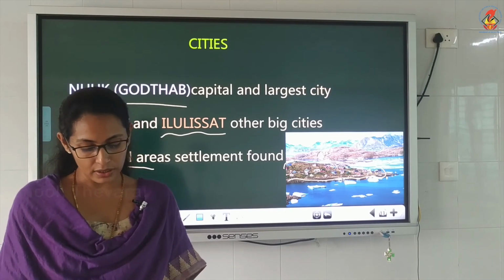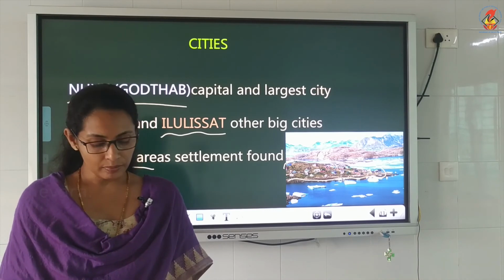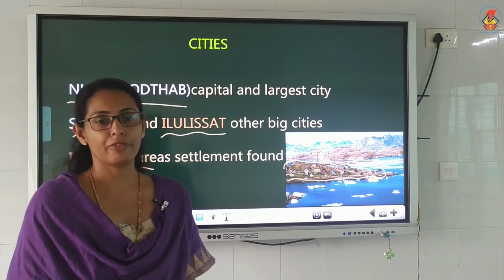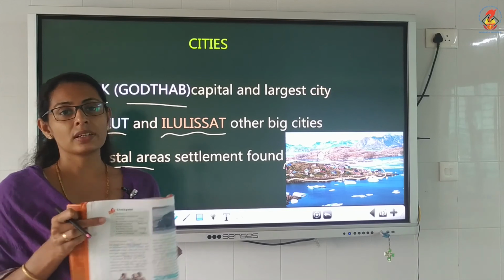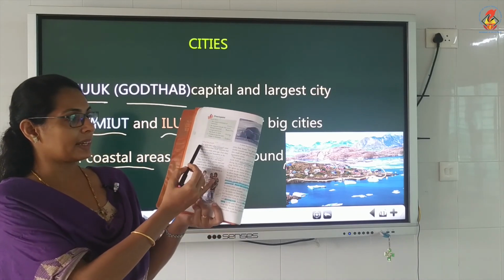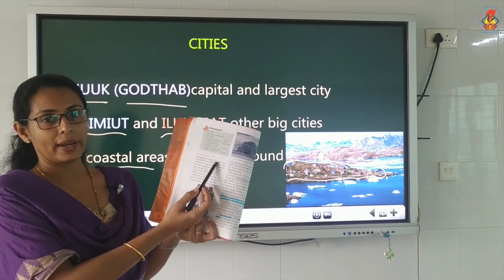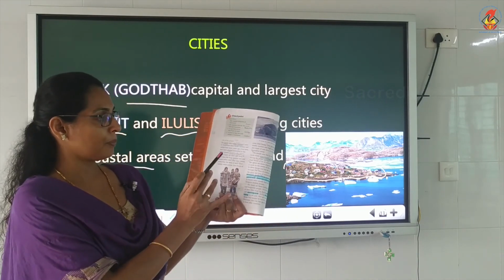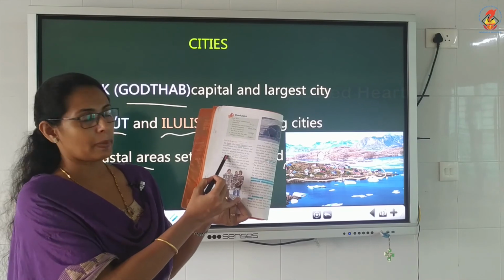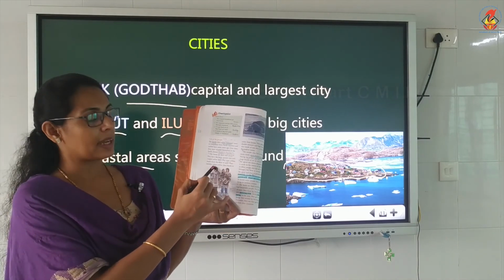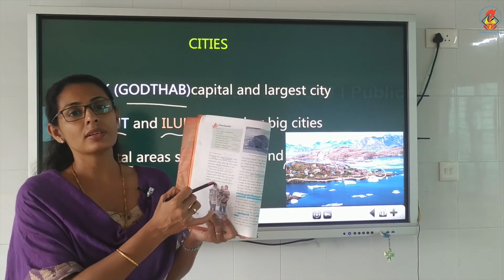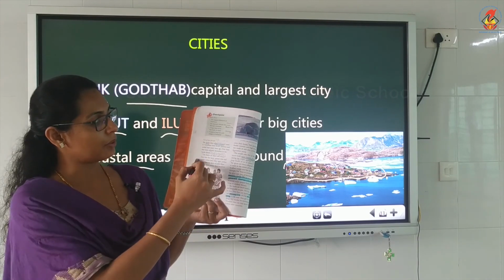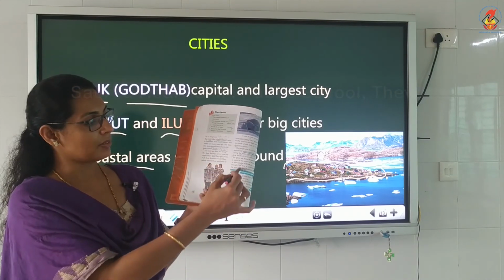Okay, children. So this is about the chapter. Now take your chapter, page number 48. Do this checkpoint and underline Inuits are called Eskimos. Underline Inuits or Eskimos. Then this second paragraph is about Inuits, and that whole paragraph you have to keep in brackets.